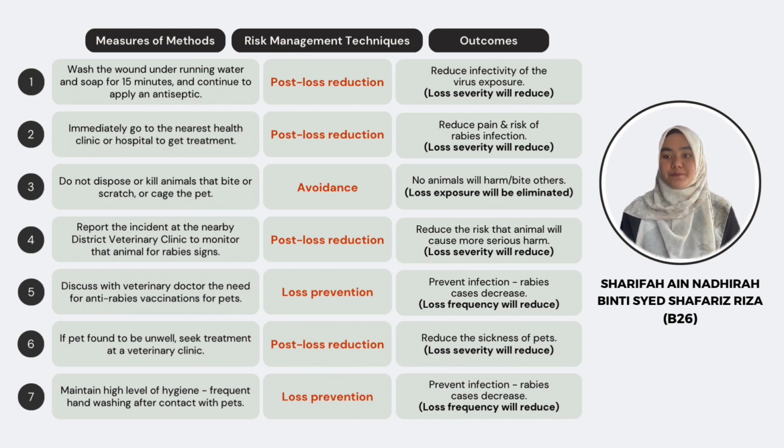Last but not least, we have to maintain a high level of hygiene by frequently washing our hands after contact with any pets. The risk management technique in this method is loss prevention. This method helps to prevent us from being infected with any virus that could be brought by pets or animals, especially in this case, the rabies virus. So, the outcome of using this method or technique is that the number of rabies cases will decrease, or we can say the loss frequency will reduce.